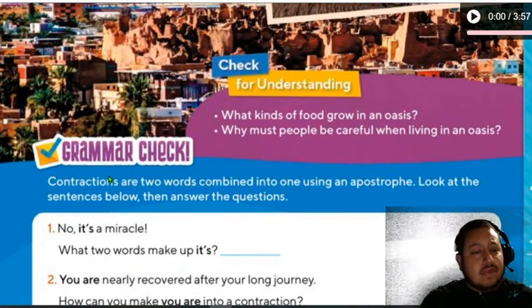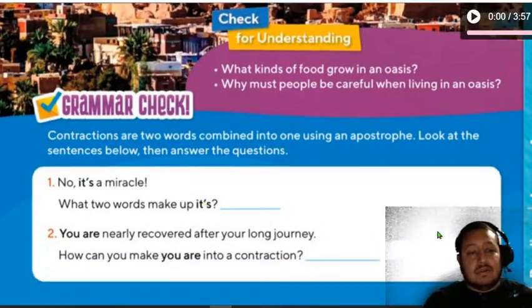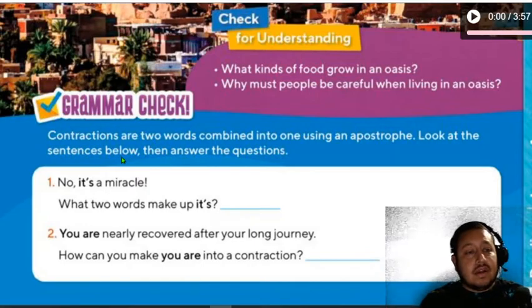To finish this reading, it says here, grammar check. Contractions are two words combined into one using an apostrophe. Look at the sentences below, then answer the questions. So here, guys, what are contractions?